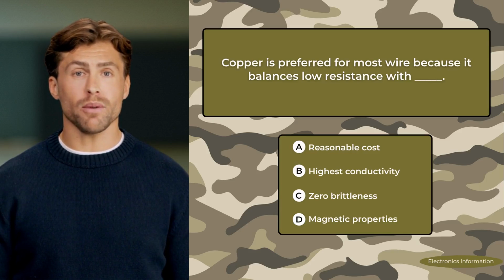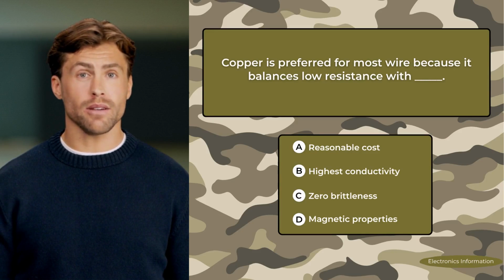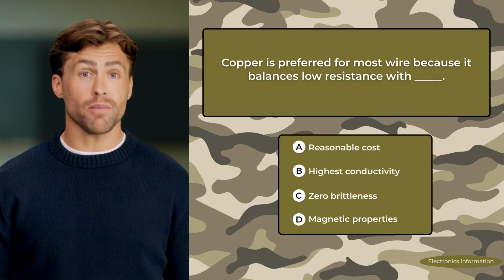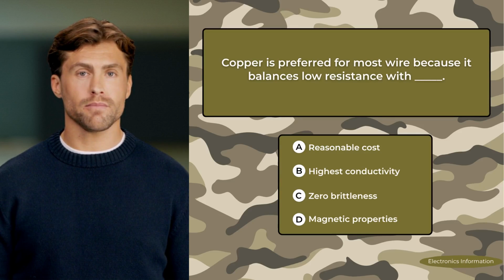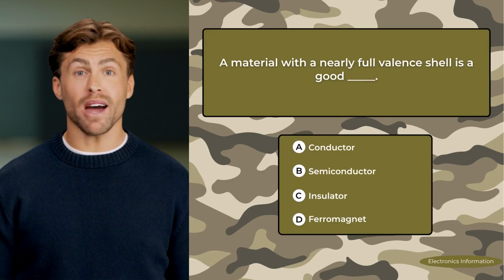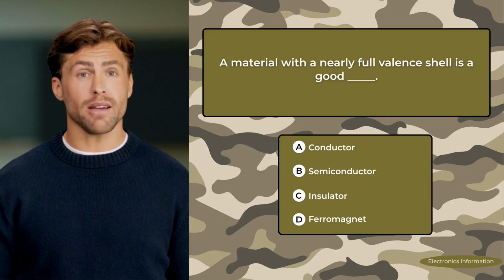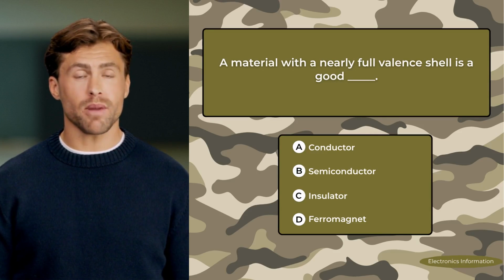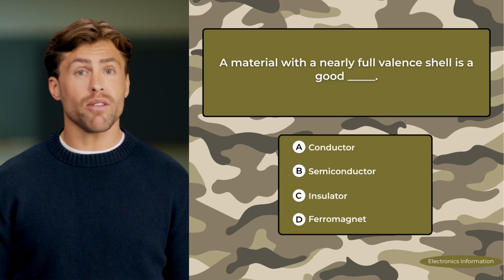Copper is preferred for most wire because it balances low resistance with blank. A. Reasonable cost. B. Highest conductivity. C. Zero brittleness. D. Magnetic properties. Correct answer, reasonable cost. A material with a nearly full valence shell is a good blank. A. Conductor. B. Semiconductor. C. Insulator. D. Ferromagnet.